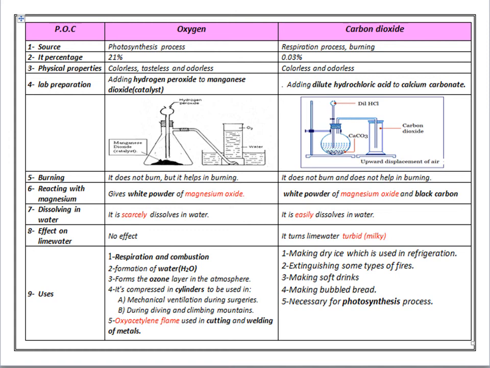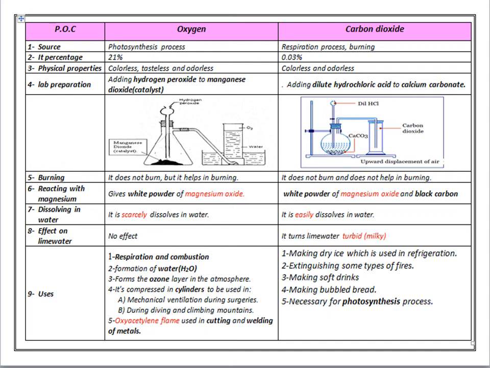Number 5, what about the burning? Oxygen gas doesn't burn, but it helps in burning. So it is not used in extinguishing fires. But carbon dioxide is used in extinguishing fires because it doesn't burn and doesn't help in burning.